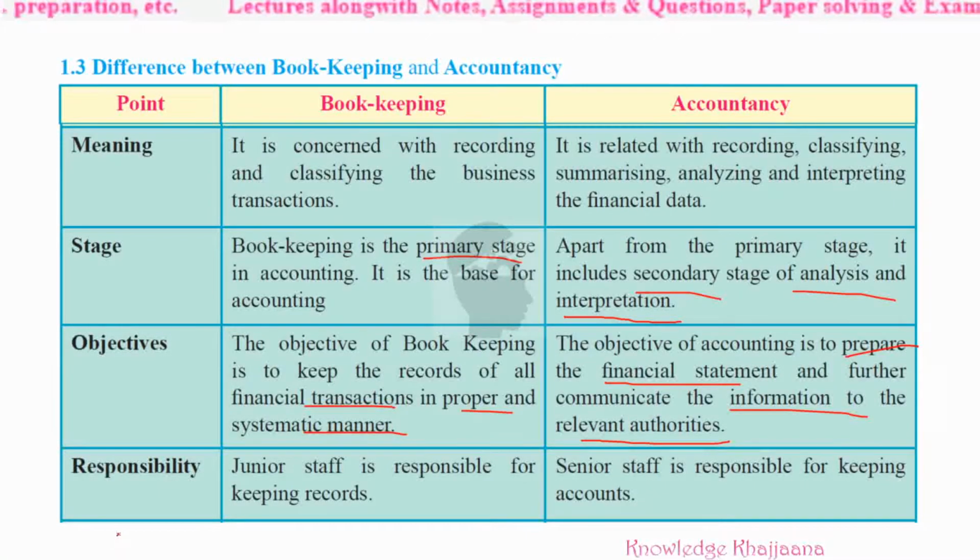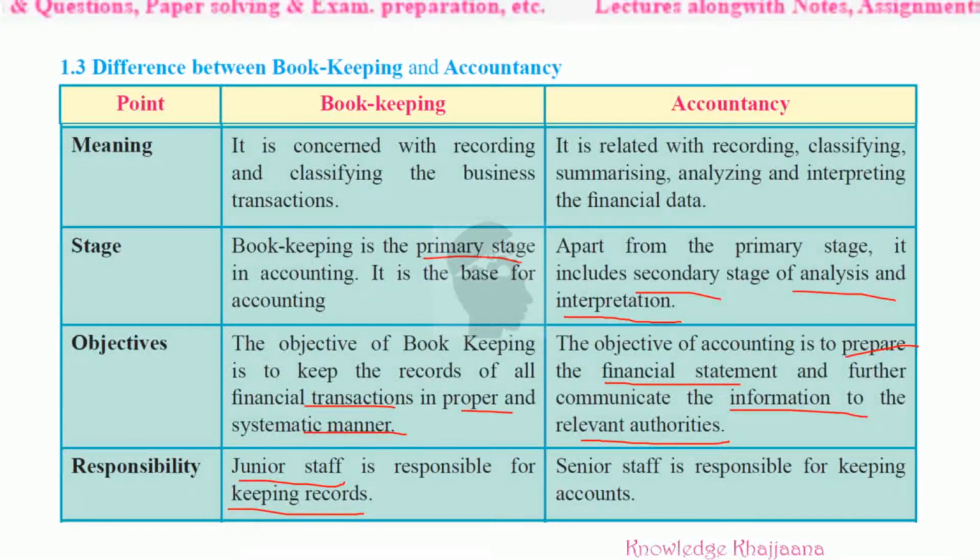Then the responsibility. So far you would have come to know how much responsibility is on the head of the bookkeeper. Why? The bookkeeper is a junior staff, and he is responsible for keeping the records only. What is his work? Just maintaining the records of the financial transactions.